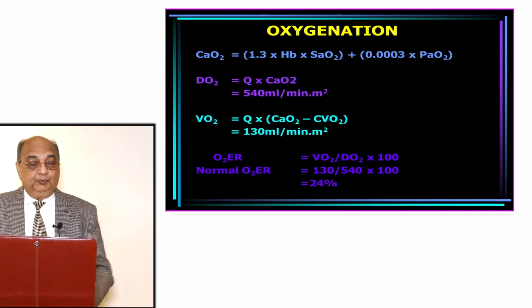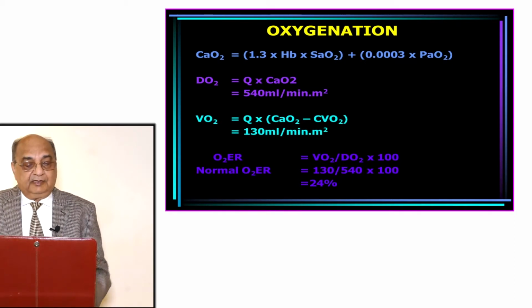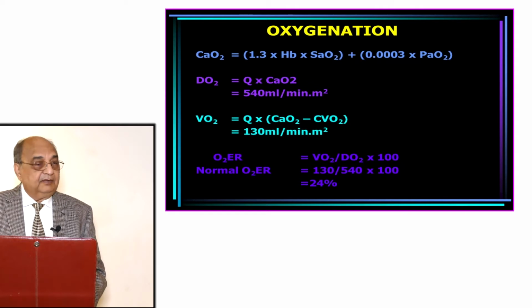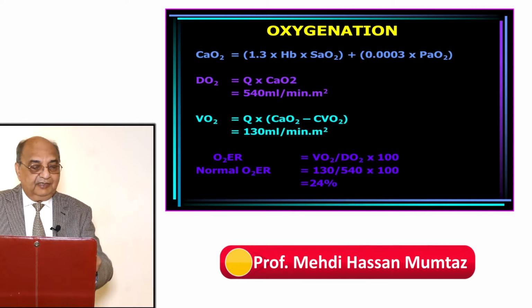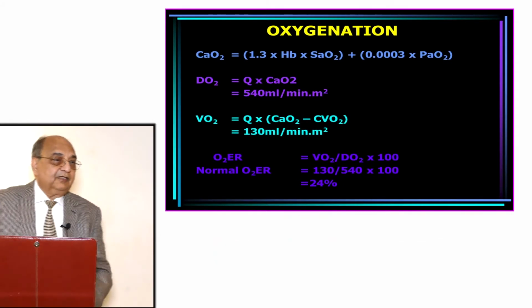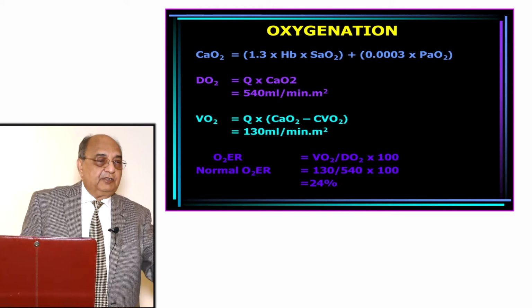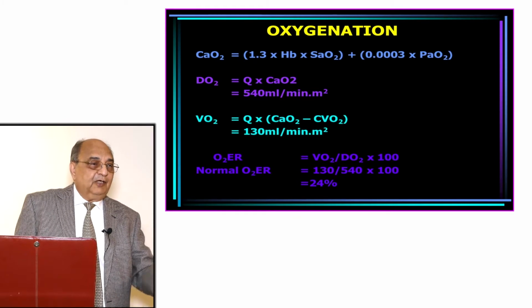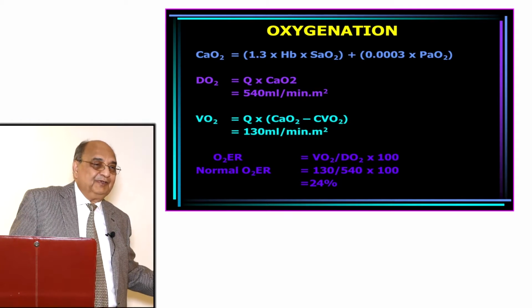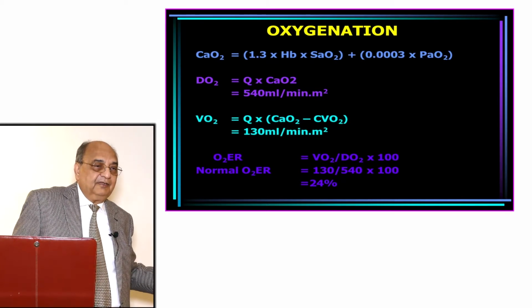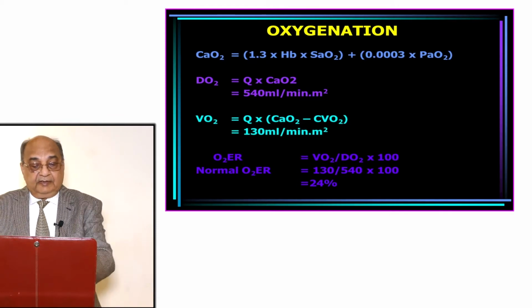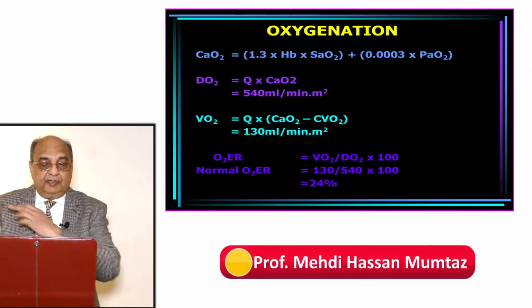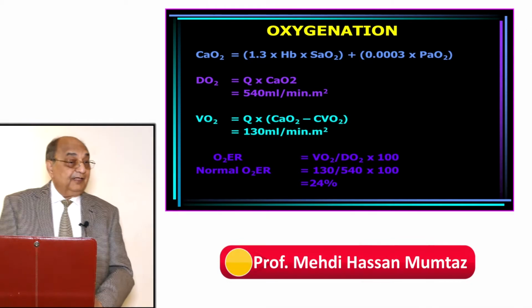Right, same is the VO2. You multiply the cardiac output with the content of oxygen in the arterial blood minus the content of oxygen in the venous blood. So it will be only 130 mL, and the total quantity which reaches the tissue is 540. Out of that, 130 is taken by the tissues. So around 25% is taken and used by the tissues. Then the oxygen extraction ratio, which I told you, is VO2 divided by DO2 multiplied by 100, about 24 to 25%.